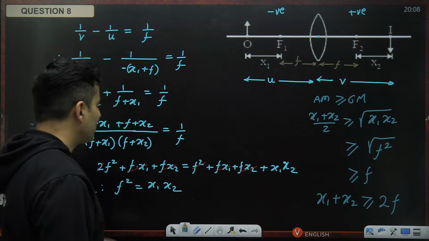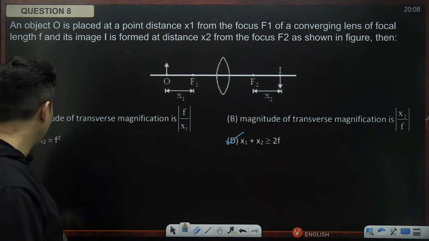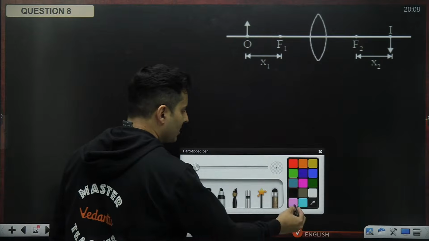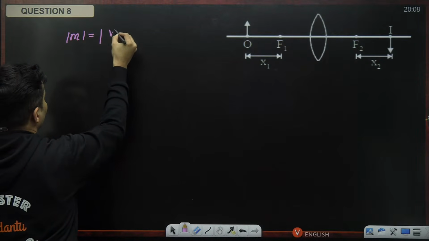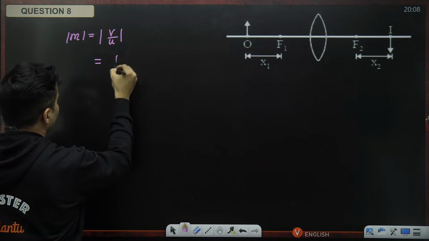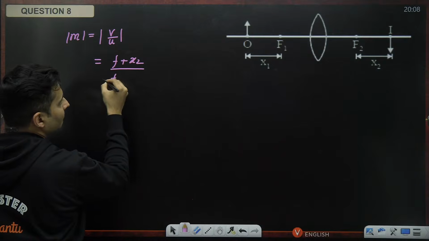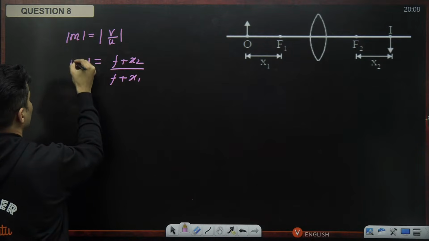But that is not all. We also have to figure out the magnification. Maybe both are correct, maybe one of them is correct, I don't know. Let's figure that out. For magnification, I know the magnification magnitude will be V by U magnitude. V magnitude is f plus x2. U magnitude is f plus x1. We are talking about only the magnitudes.